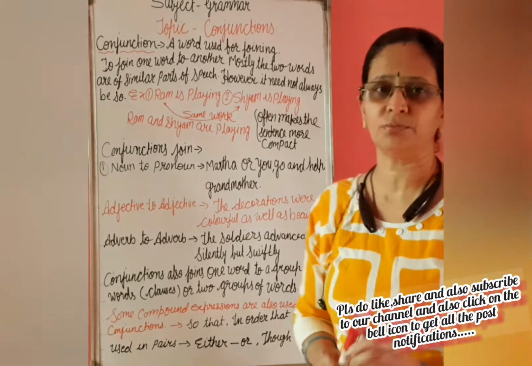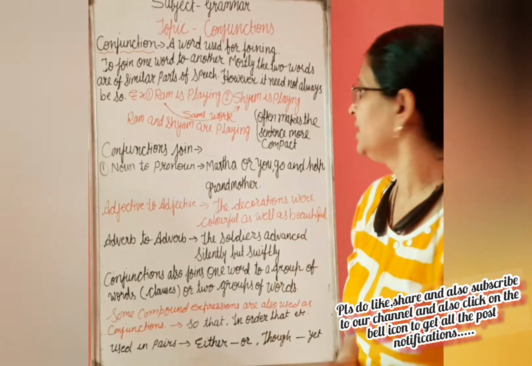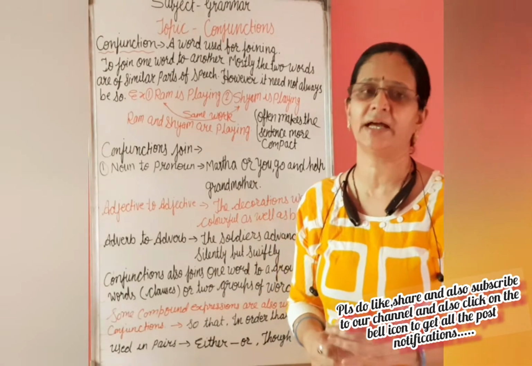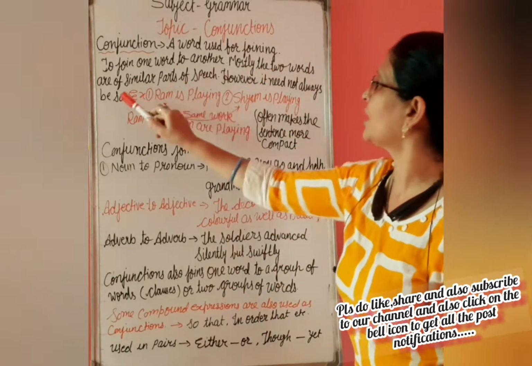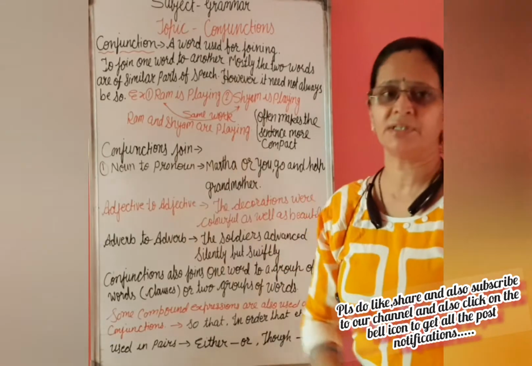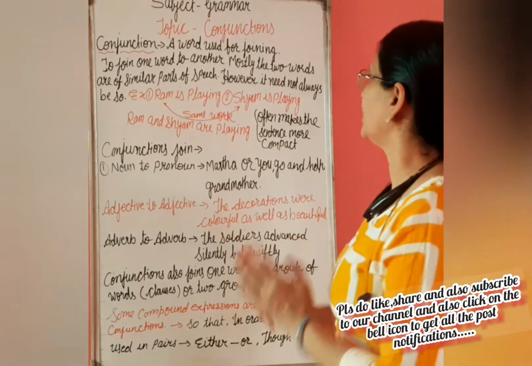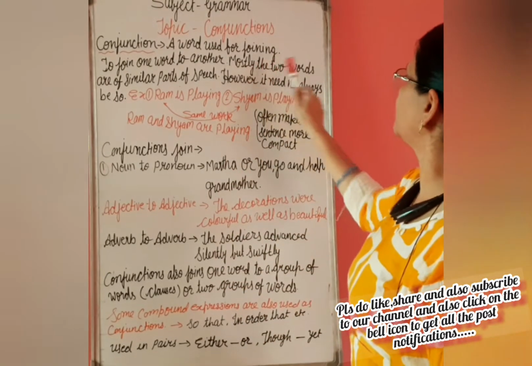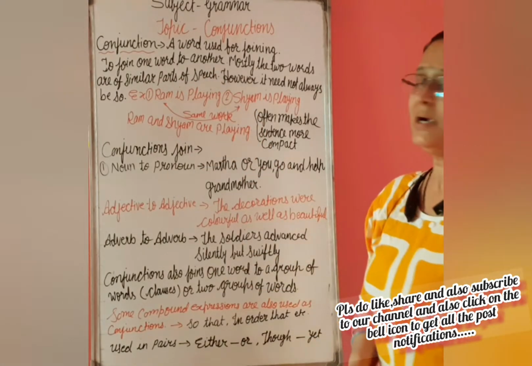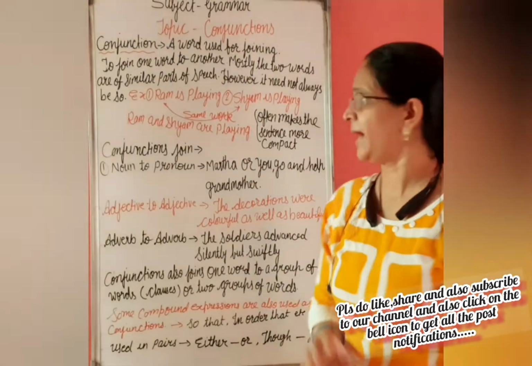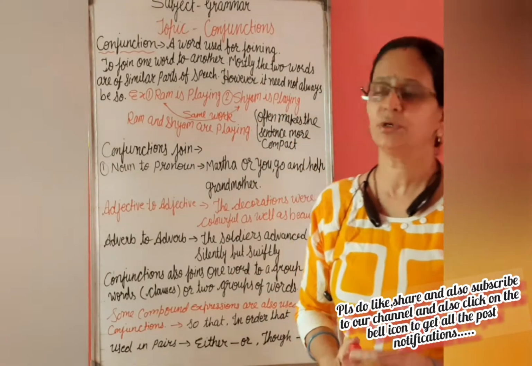And the main function of conjunction is that it often makes the sentence more compact, means easy and convenient. Here I will tell you, mostly the two words are of similar parts of speech. When the conjunction joins two words or two sentences, mostly the two words which are joined are similar parts of speech, but it need not always be so, it is not necessary.